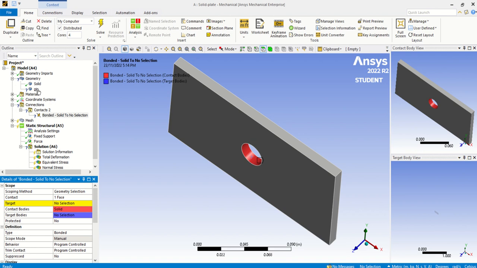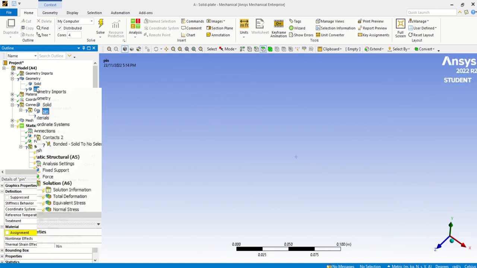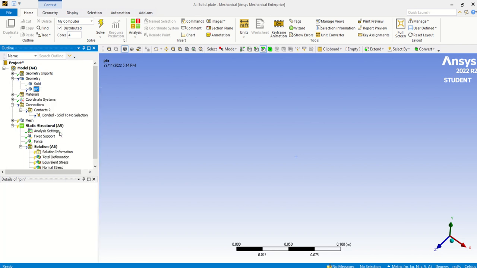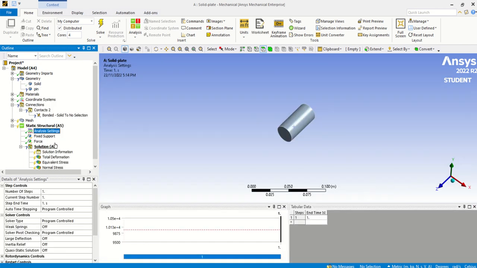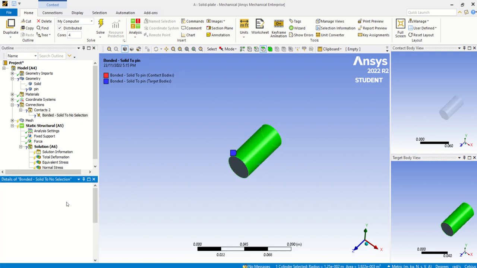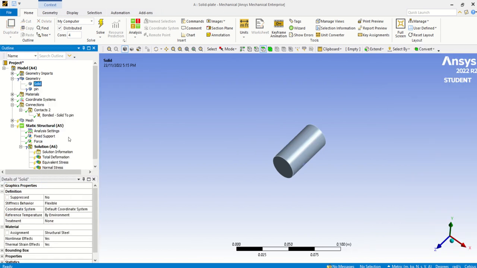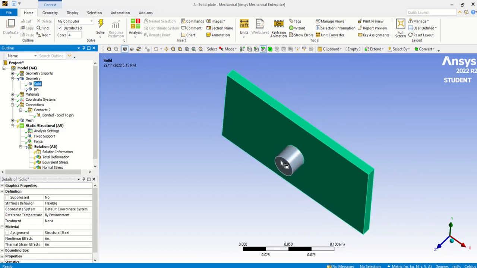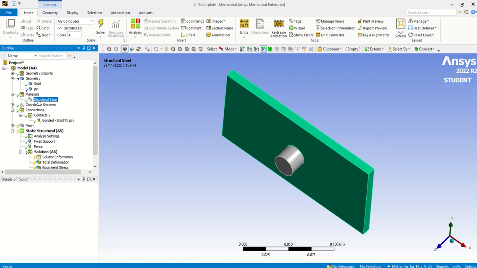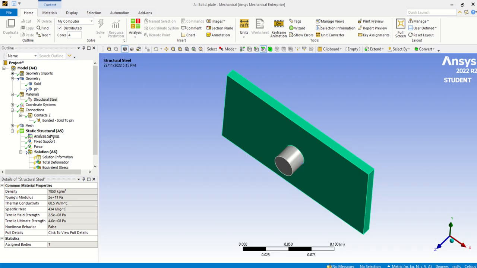We make the solid hidden and the pin shown. This part is the target. Apply. Then show all bodies. Next is material. We have the structural material here. So far we proceed with that.